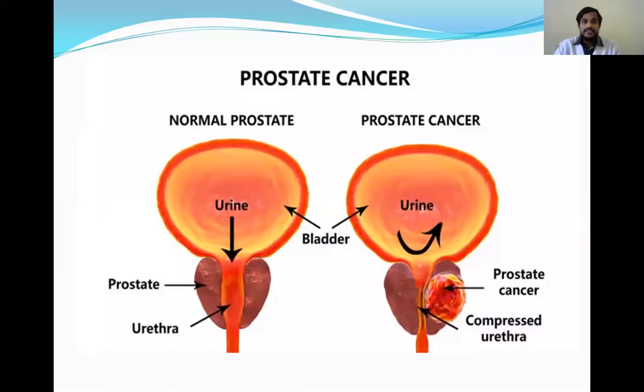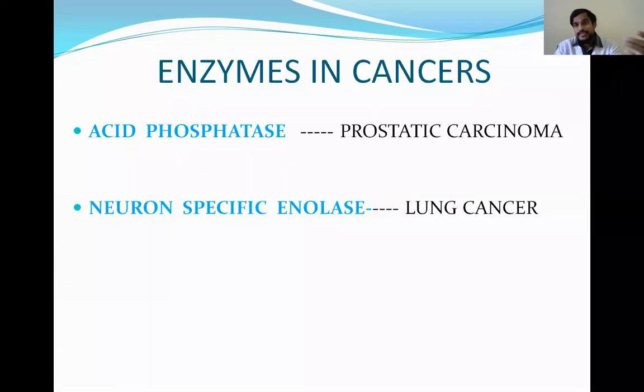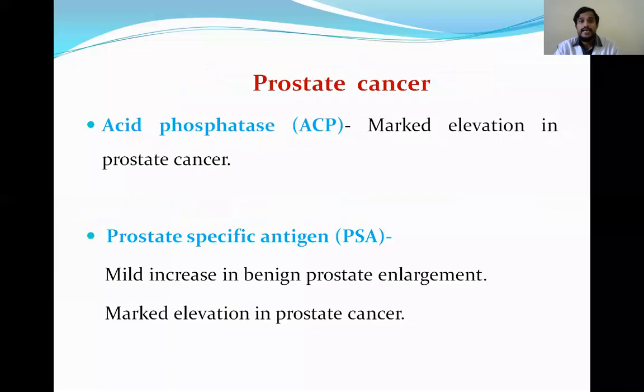Prostate is a gland present just below the urinary bladder. So in prostatic cancer, this acid phosphatase is increased. We had seen alkaline phosphatase; this is acid phosphatase that is increased. And in lung cancer, neuron-specific enolase is increased. Prostate cancer is common in elderly people, in males especially.